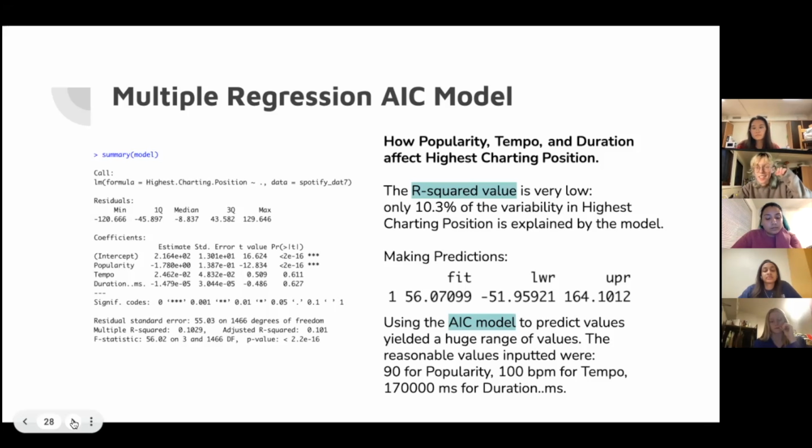The exact point calculation that we got for this prediction was about 156. Again, because these variables aren't necessarily good predictors, this is a relatively low estimate, because these are hard things to predict. Even with the AIC trying to select the most potent predictors, the only thing that was really able to predict the highest charting position of a song was Spotify's popularity index, which I'm sure they base on the position itself.